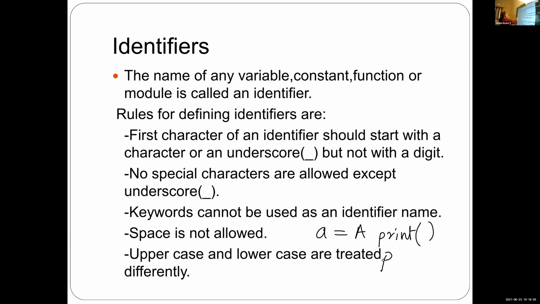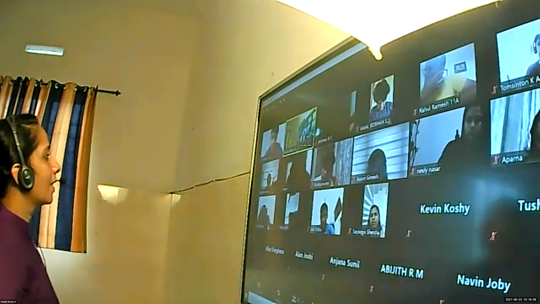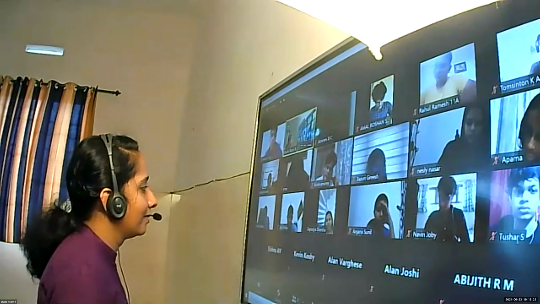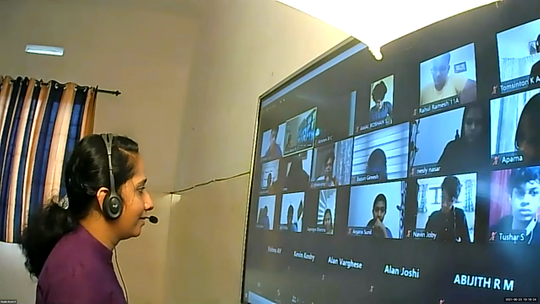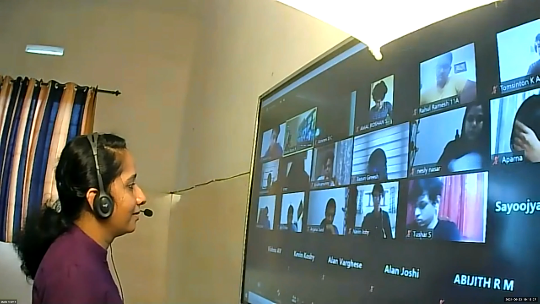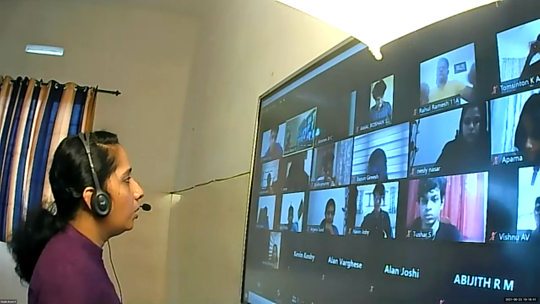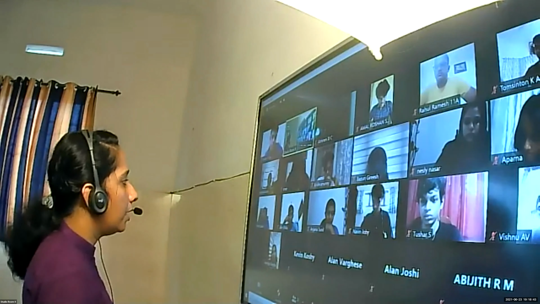Sayujya, what is an identifier? Try. The name of any valid constant, function, or module is called an identifier. Okay, the name given for a value, a module, a function, or a constant is known as an identifier.